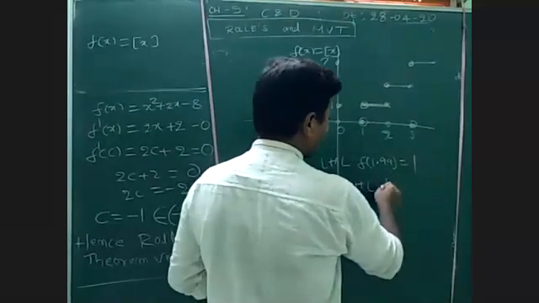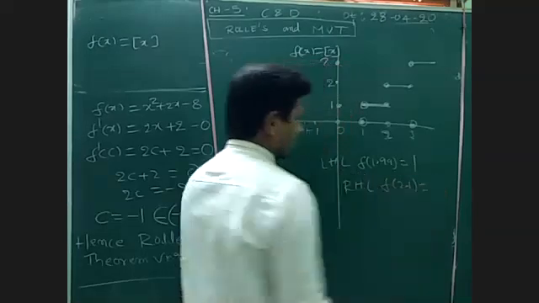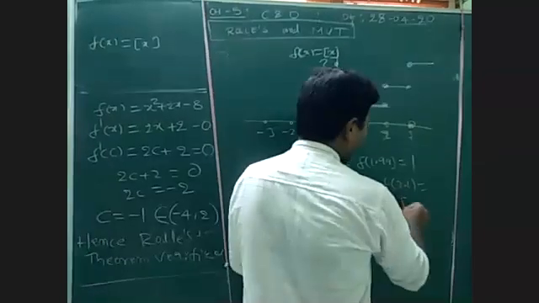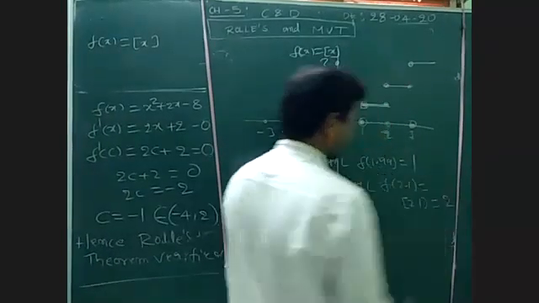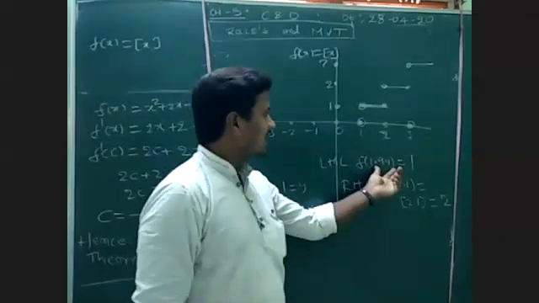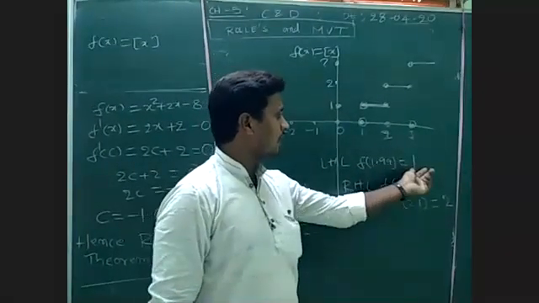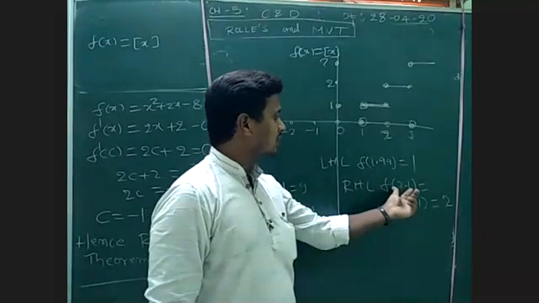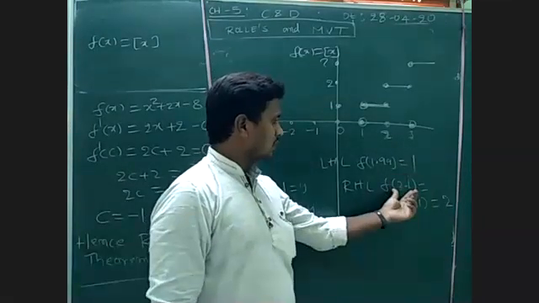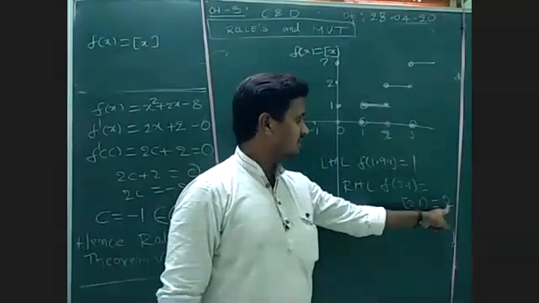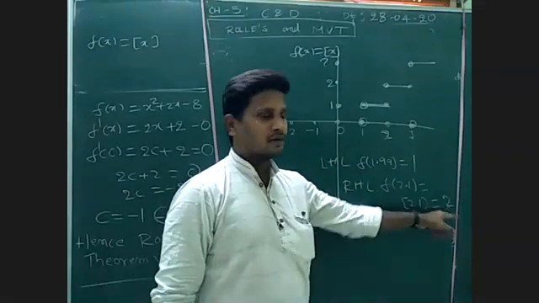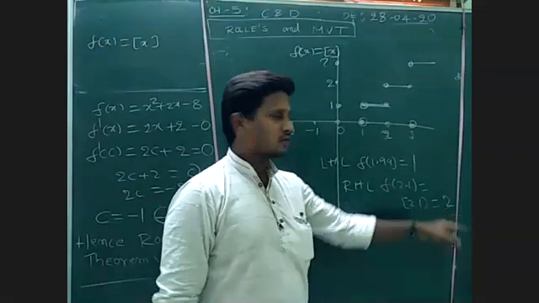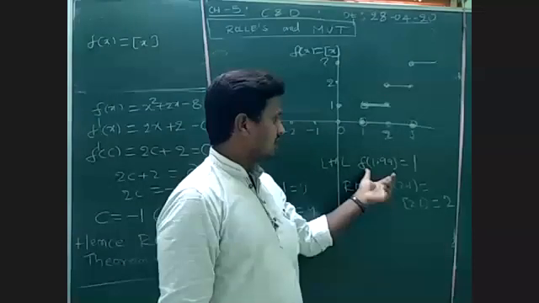More than 2, f of 2.1. What is f of 2.1? It is 2. So the left hand limit at 2 is 1, and the right hand limit at 2 is 2. The left hand limit is not equal to the right hand limit. So LHL not equal to RHL, and we cannot say it is continuous at 2.